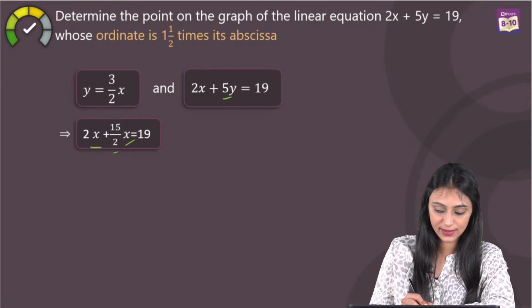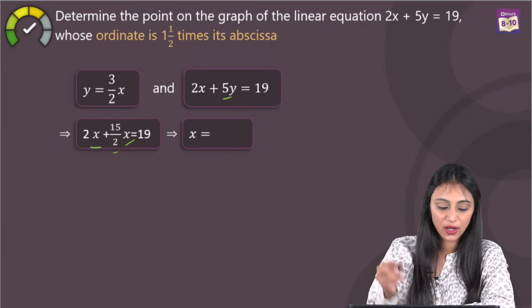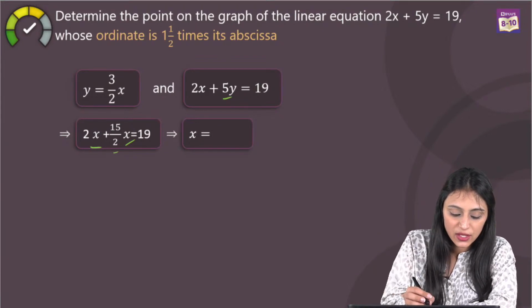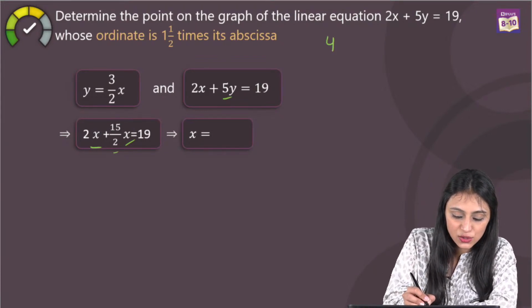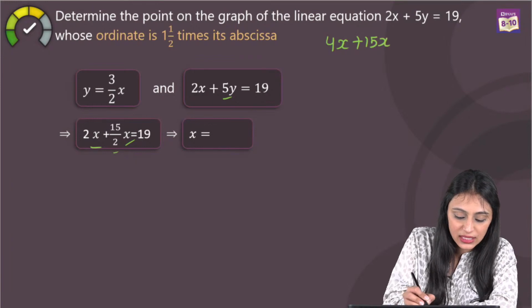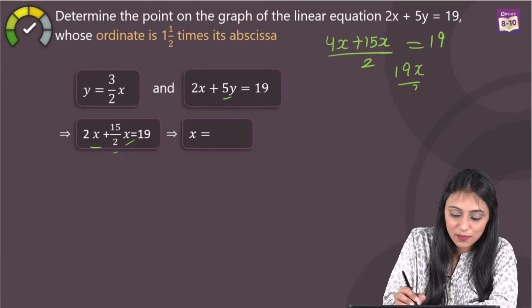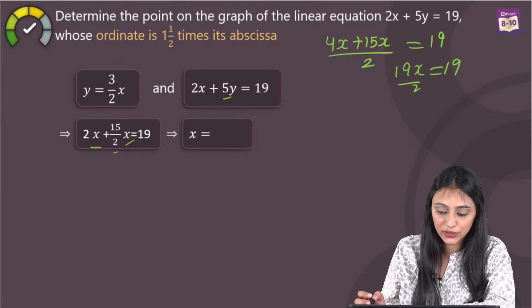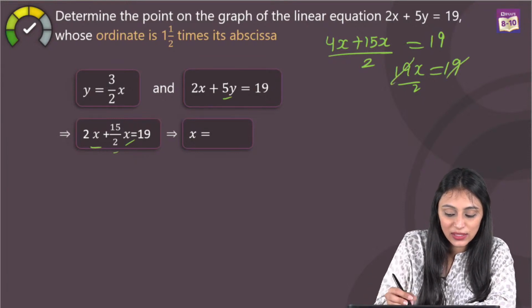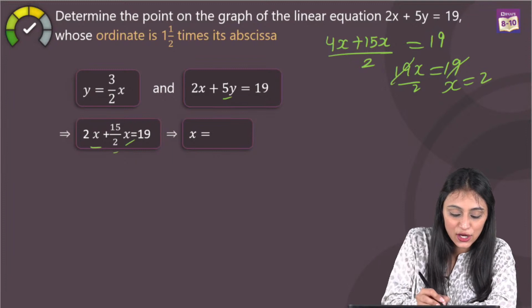Let's just simplify this, okay? So what do we get here? After simplifying this, let me show that to you. Once I take the LCM, that's going to be 4x plus 15x by 2 equals 19. That means 19x by 2 equals 19 over here, right? So 19 and 19 will get cancelled out and we have x as 2 over here.